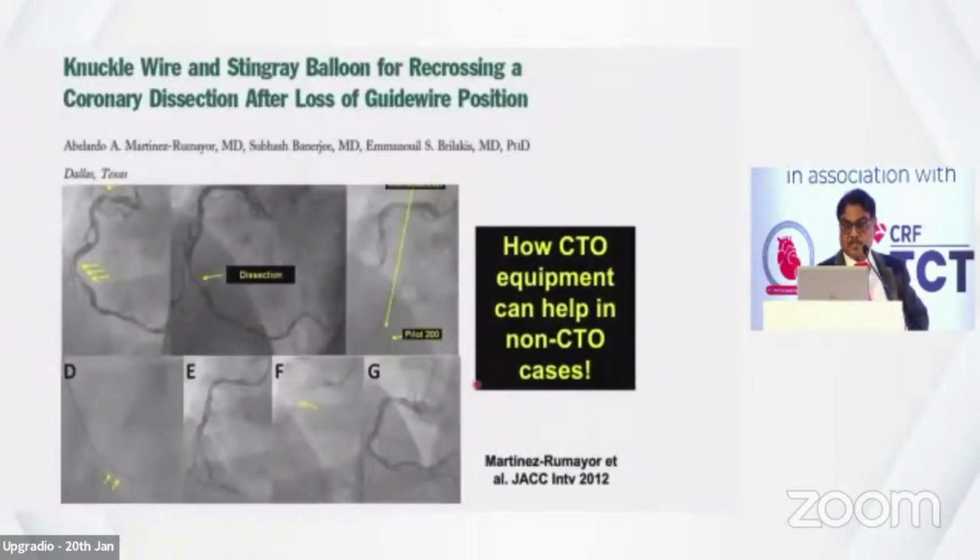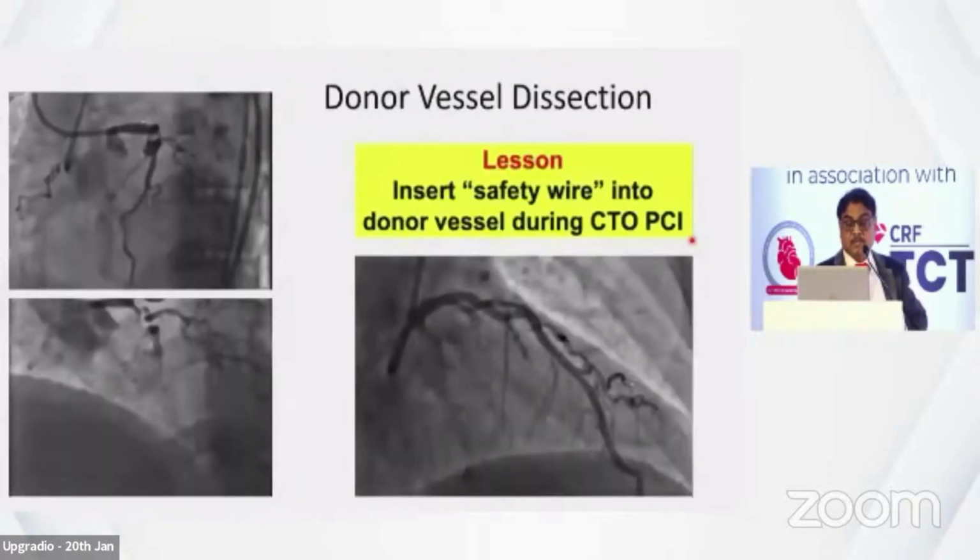So this was published in JACC by Dr. Martins. RCA, ballooning done, the dissection is a normal dissection. But this is a tortuous artery, and while putting the stent, everything comes out. Then he tried, could not do anything, went into the false lumen. Then again, he used various CTO techniques, the Stingray, and he could do it successfully.